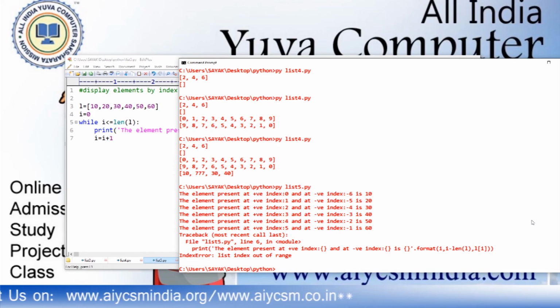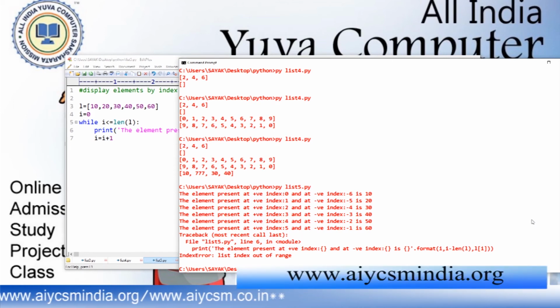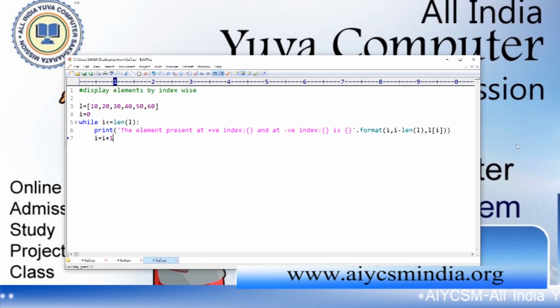Why? Line 6, list index out of range. I is equal to I plus 1.